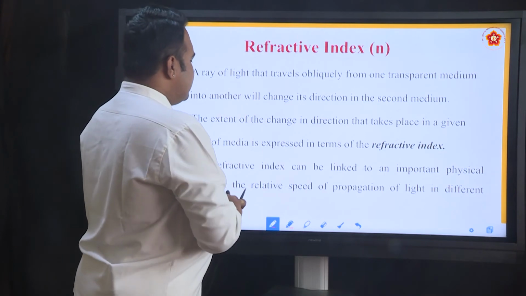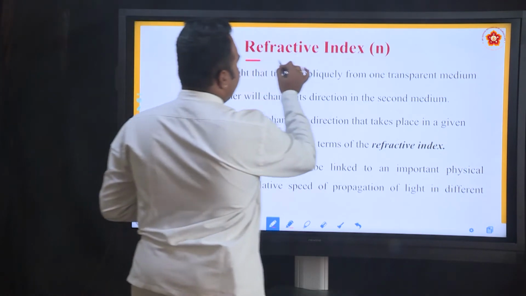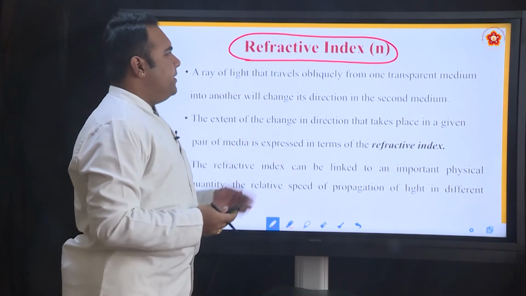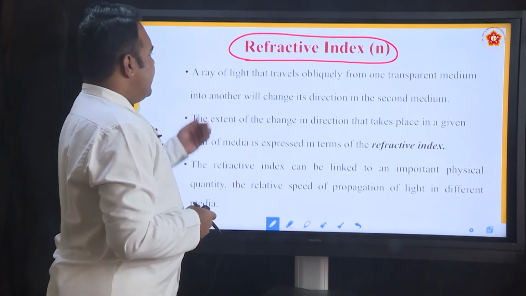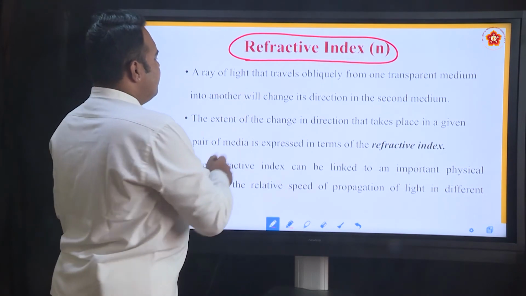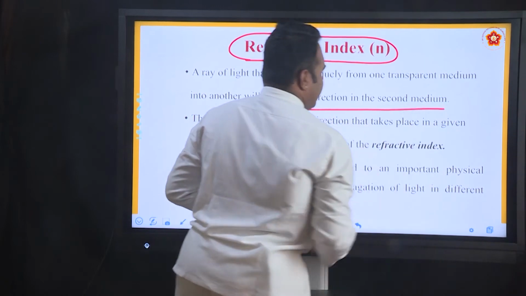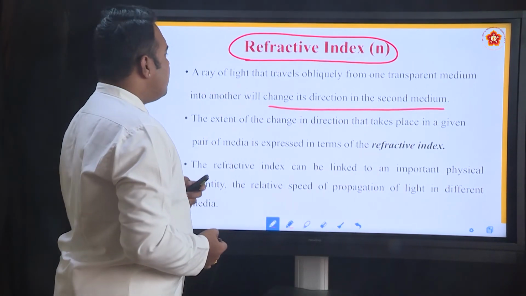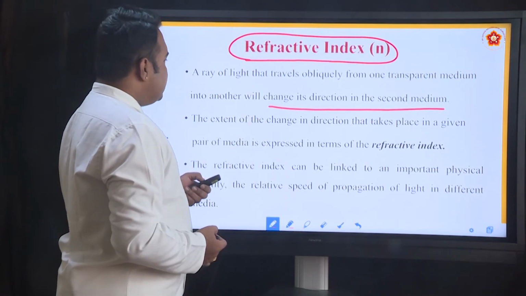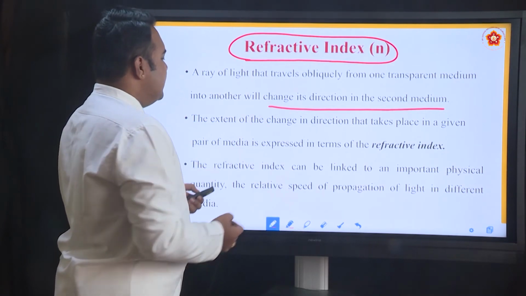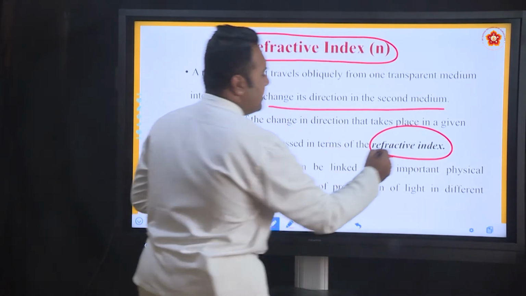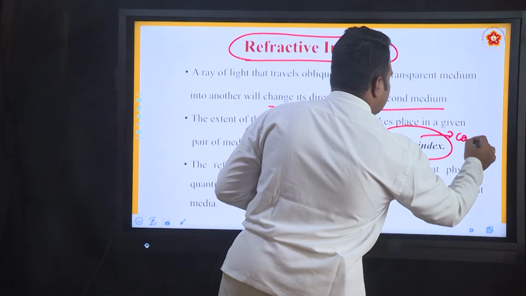So, refractive index. This is yet another important property of an optical medium. A ray of light that travels obliquely from one transparent medium to another will change its direction in the second medium. This is what we have seen till now. The extent of the change in direction that takes place in a given pair of media is expressed in terms of the refractive index. So, refractive index is a number, it is a constant